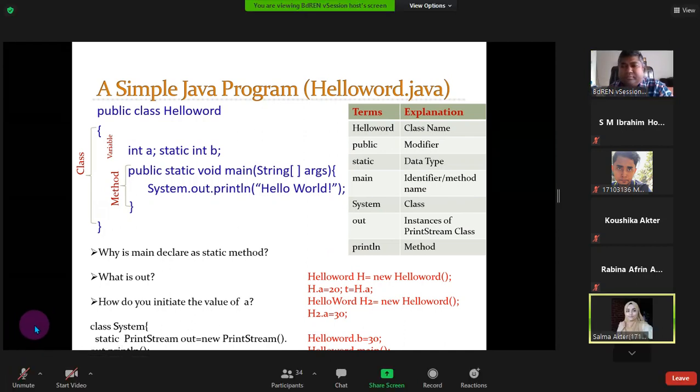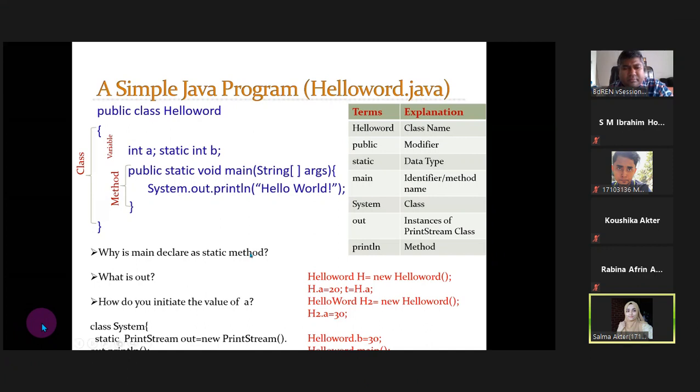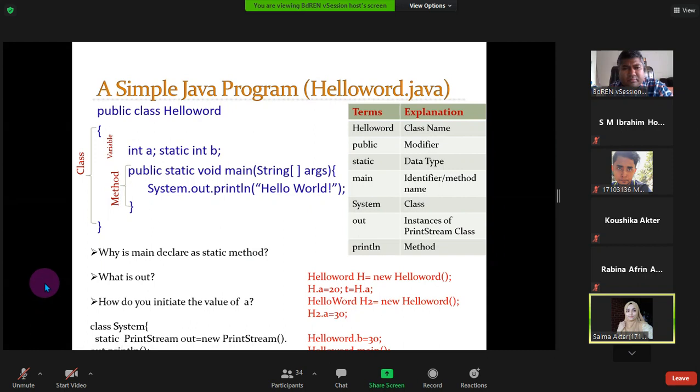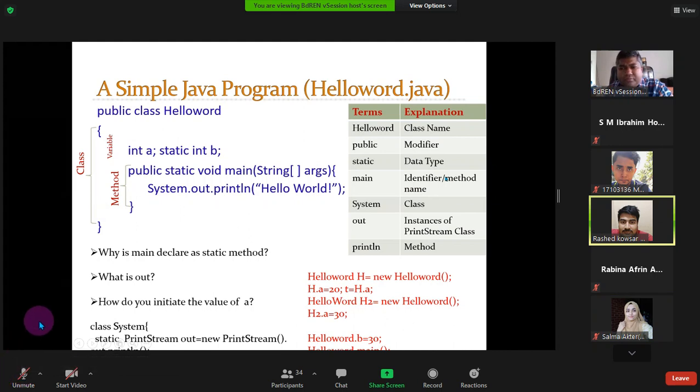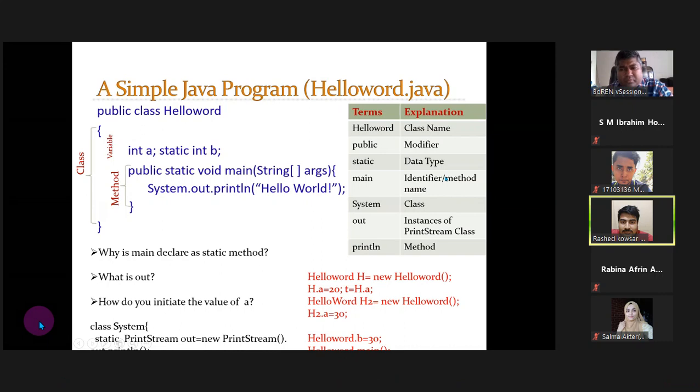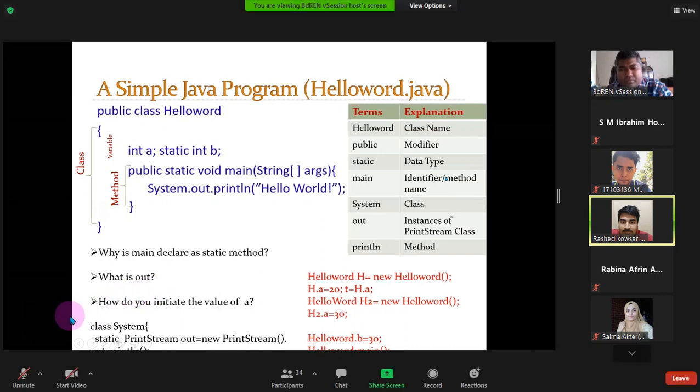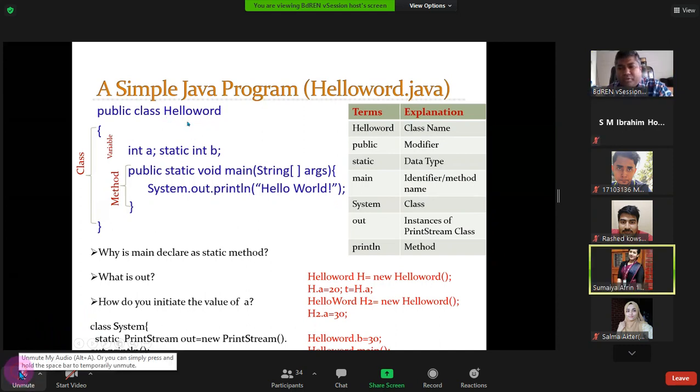Sir, we have a fixed value which will not be changed. That's why we use static, sir. Okay, anyone else? That's why the JVM directly allocates it, and the JVM can easily find the main function without creating the object. Yes, sir.